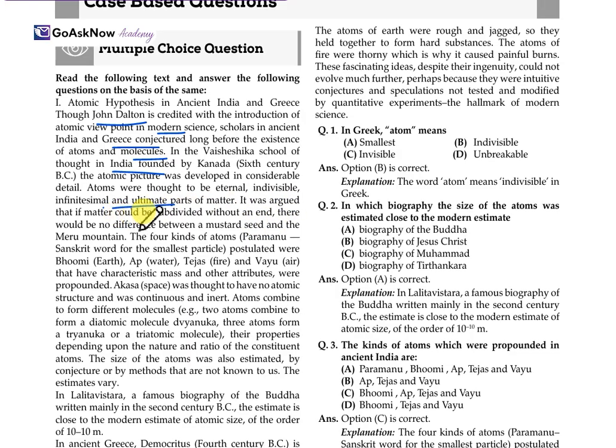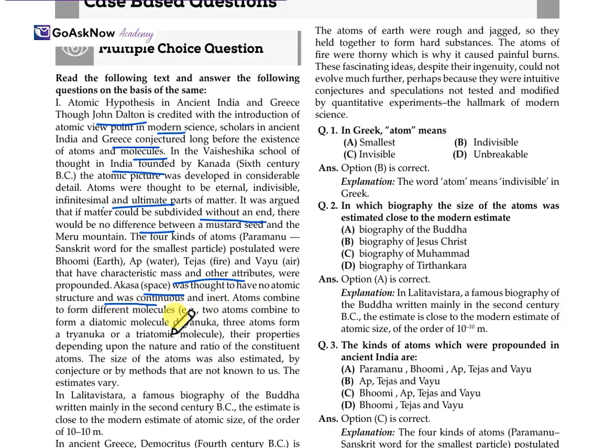It was argued that if matter could be subdivided endlessly, then there would be no difference between a mustard seed and the Meru mountain. The four kinds of atom, Paramanu in Sanskrit, the smallest particles postulated, were like earth, water, fire, and air, and they may have characteristics of mass and other attributes. Akash, or space, was thought to have no atomic structure and was continuous and inert. Atoms combined to form different molecules.